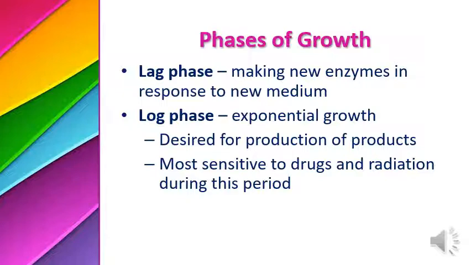They prepare many enzymes and many secretions to survive and multiply. After making many enzymes, bacteria move into the exponential growth phase, in which they multiply very rapidly, and we can obtain many byproducts in this phase, because if bacteria multiply, they produce many byproducts.